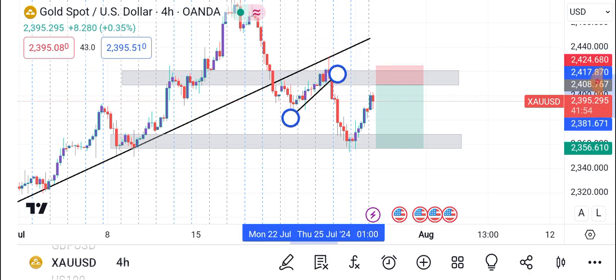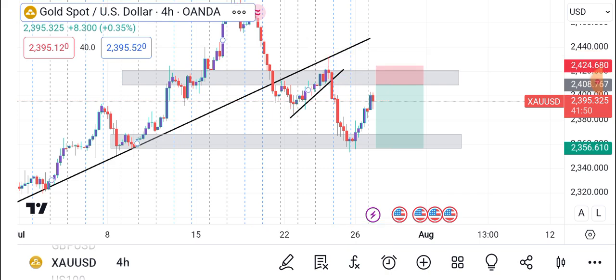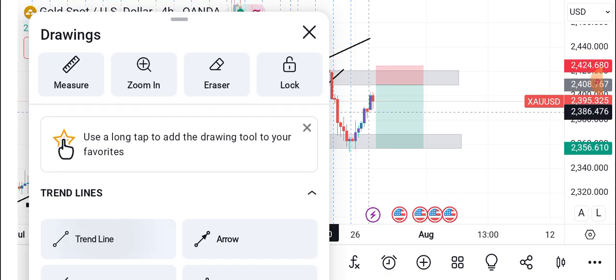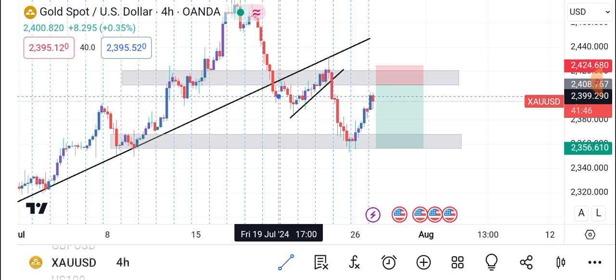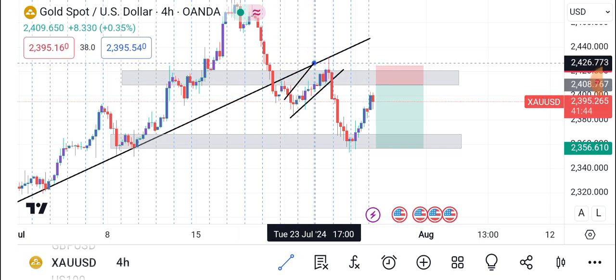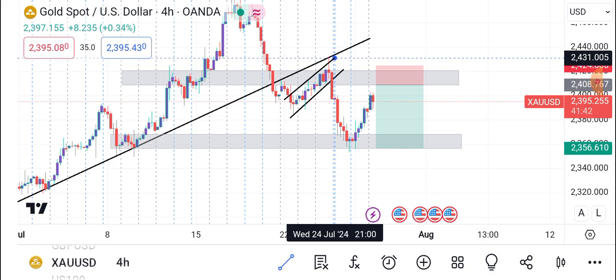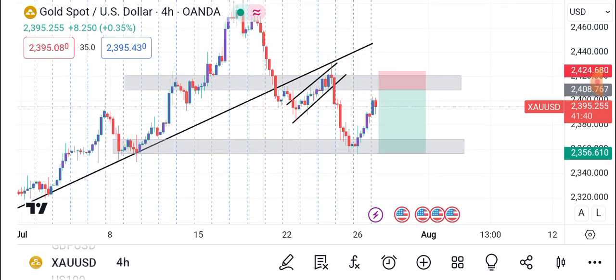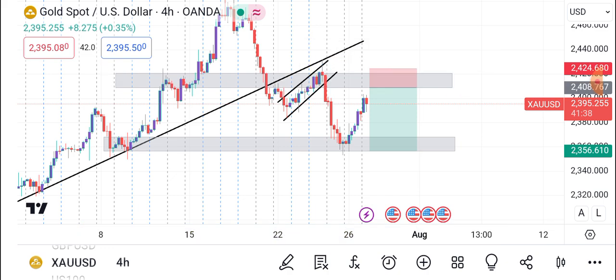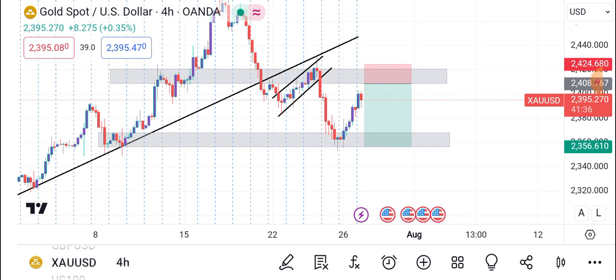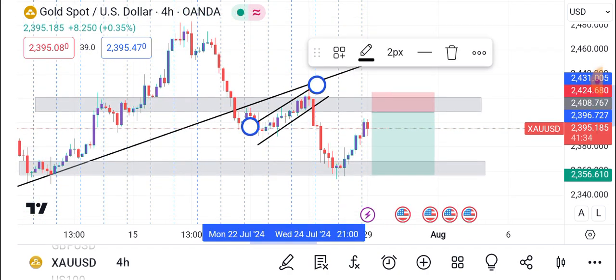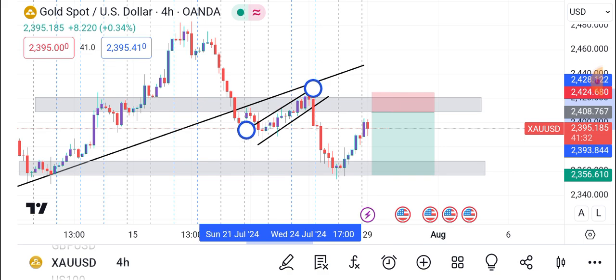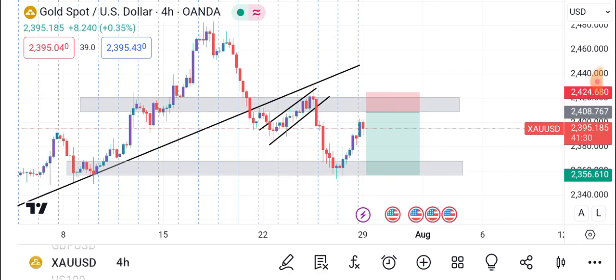Price broke out of the trend line, out of the uptrend, and then we're currently experiencing a downtrend.